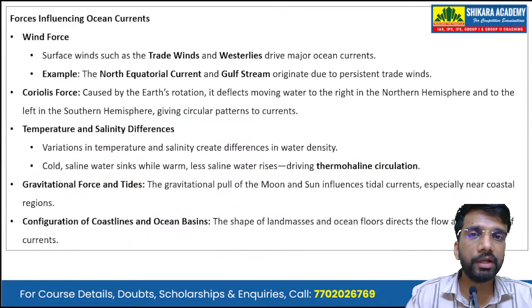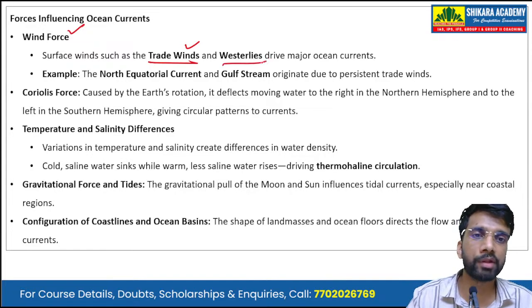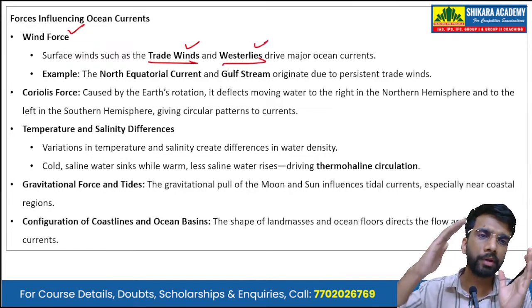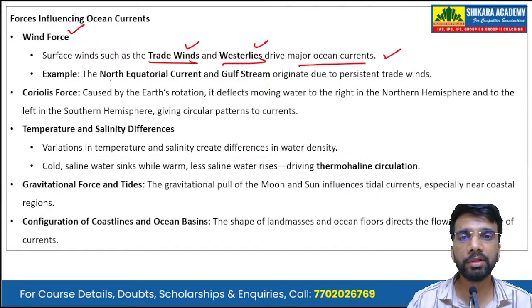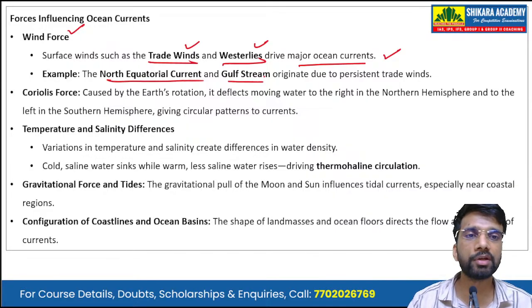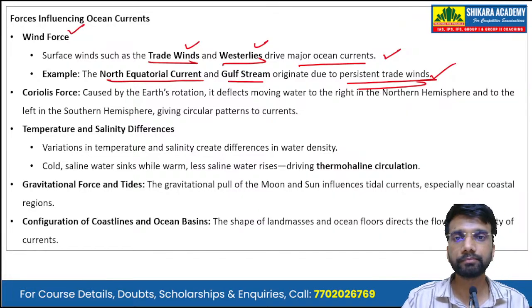Now, the forces that influence the ocean currents. First is the wind force. So, surface winds such as the trade winds and the westerlies, okay, trade winds in the tropical region and westerlies in the temperate region, they drive major ocean currents across the world. Example, the North Equatorial Current and the Gulf Stream originate due to persistent trade winds near the equator.